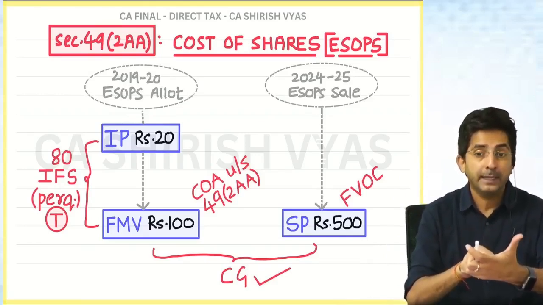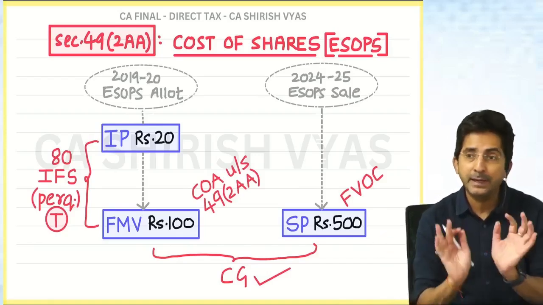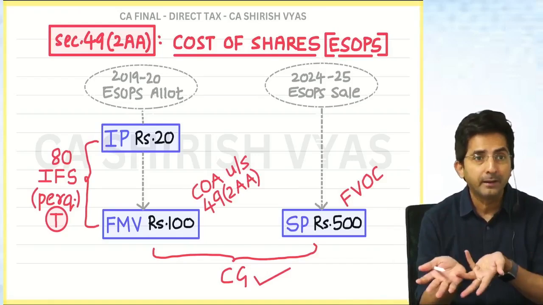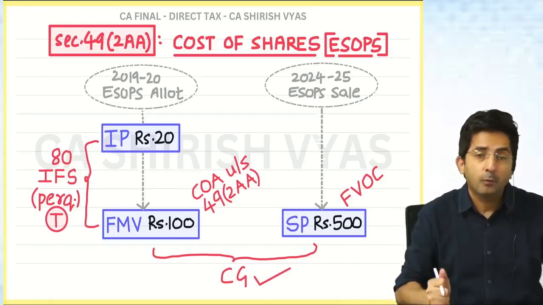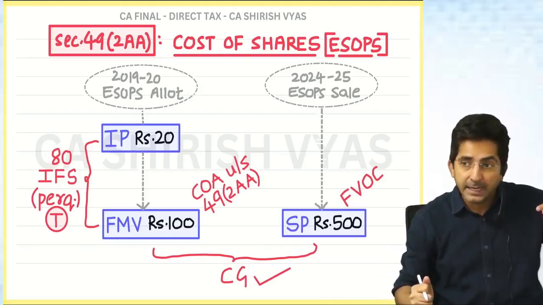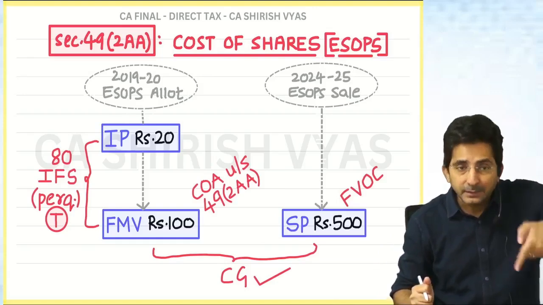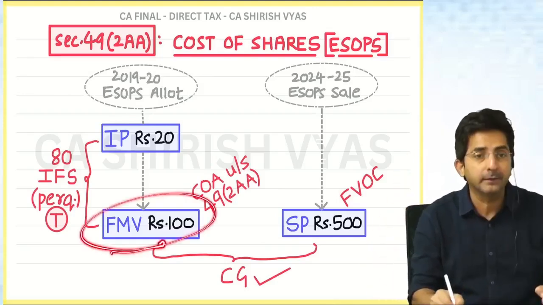The employee has to exercise the option because it's not free shares. Although it is given at a lower price, he has to pay. So we give him a chance to think. And once he says, yes, I want the shares, that is the date when he has exercised the option. That day, FMV should be taken.